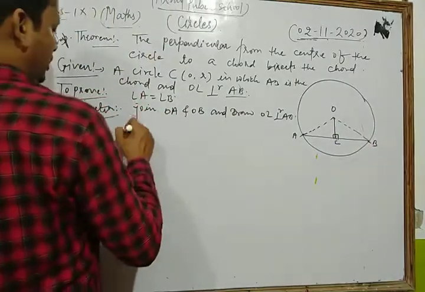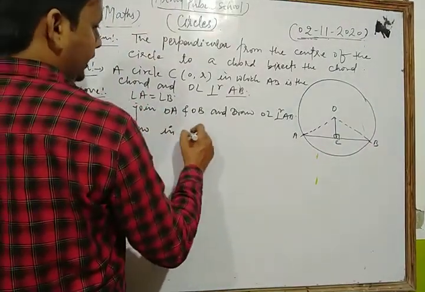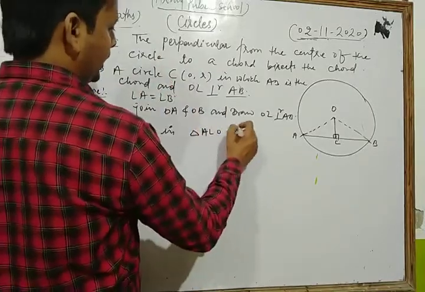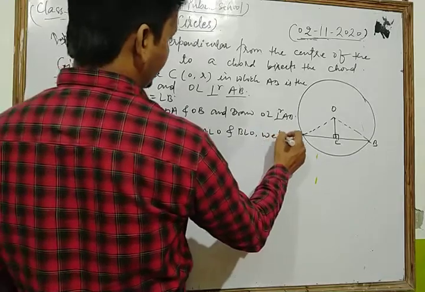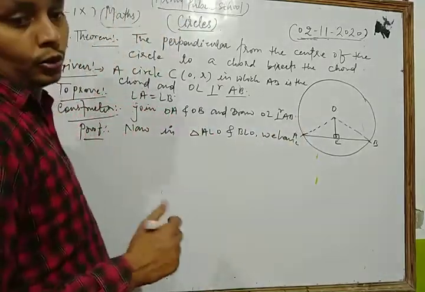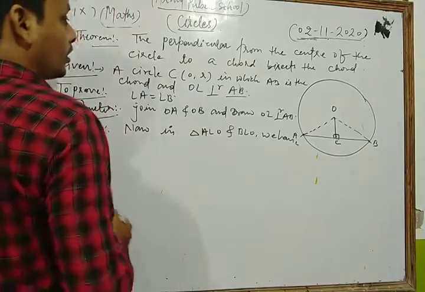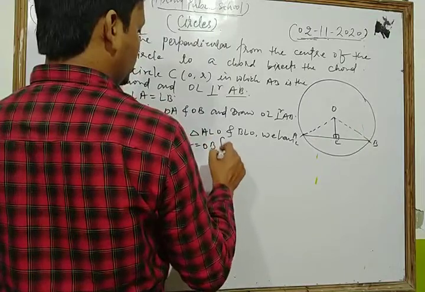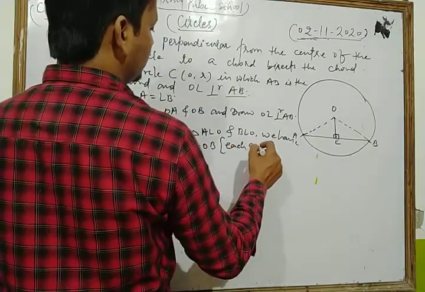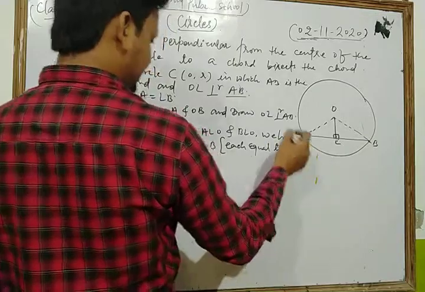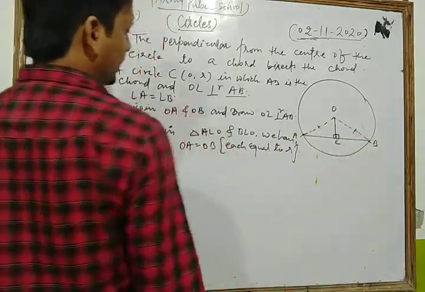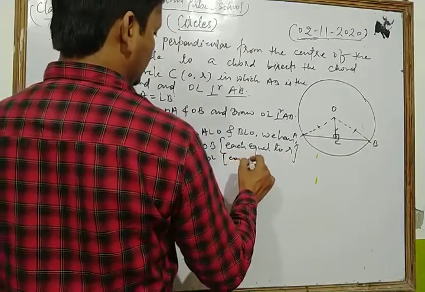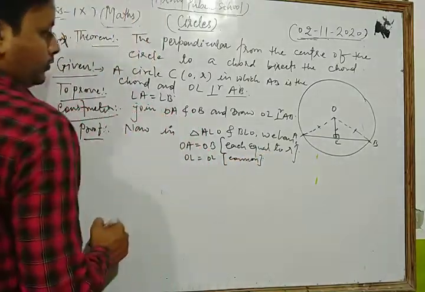Now in triangles ALO and BLO we have OA equal to OB, each being a radius. OL is equal to OL, this is common.